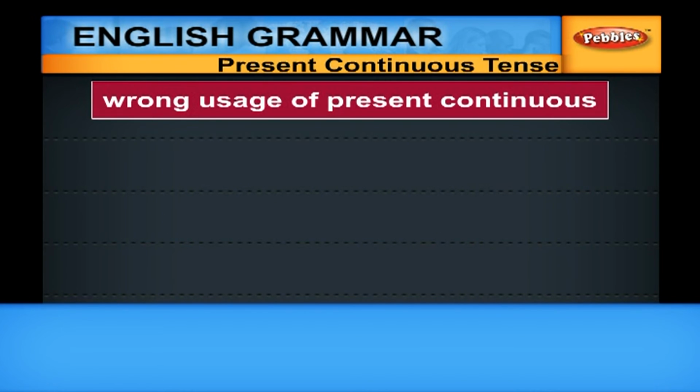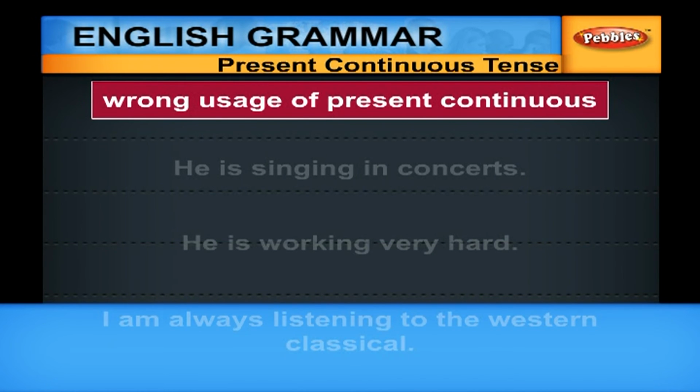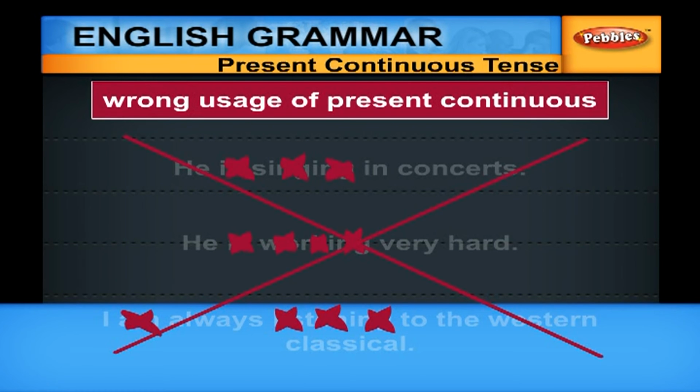There is a tendency among us to use present continuous while referring to habitual actions. We have already seen that while referring to habitual action, we have to use only simple present. We often hear people say, "He is singing in concerts. He is working very hard. I'm always listening to the Western classical." In the above sentences, you would have noticed that all the lexical verbs are in V-ING form, that is continuous form, but they refer to a habitual action.